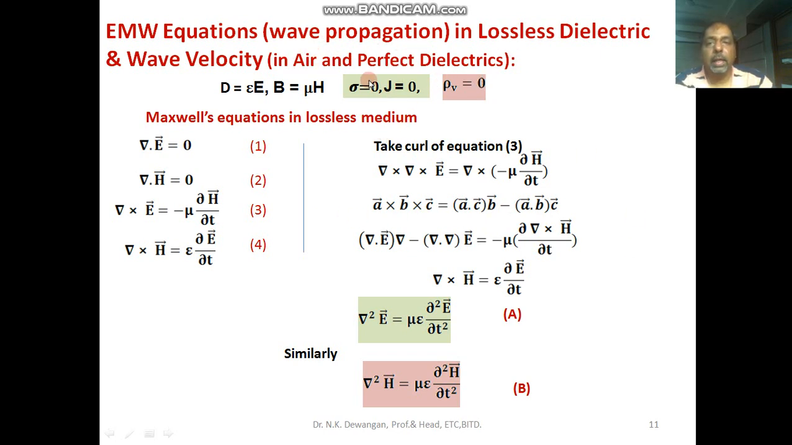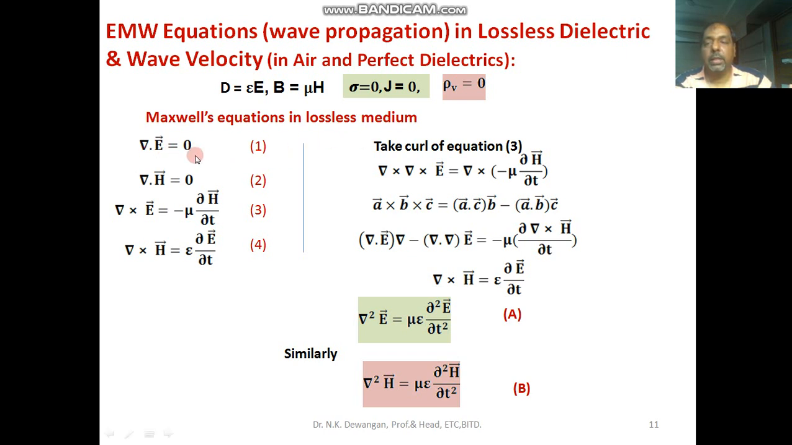In case of perfect dielectric and air, conductivity will be equal to 0, so the conduction current density will be equal to 0, and volume charge density will be equal to 0. In air and in perfect dielectric we will not get free electron volume charge density, so this is the free volume charge density, rho v, that will be equal to 0. So in that case, first we write Maxwell's equation in that medium, so that is in air or lossless dielectric. I am writing for lossless medium, and for air I will write mu is equal to mu naught and epsilon is equal to epsilon naught for air. Otherwise I will write epsilon as epsilon and mu as mu for perfect dielectrics.